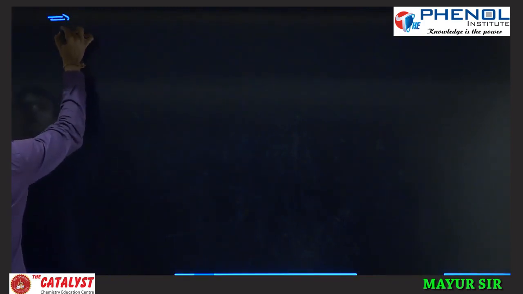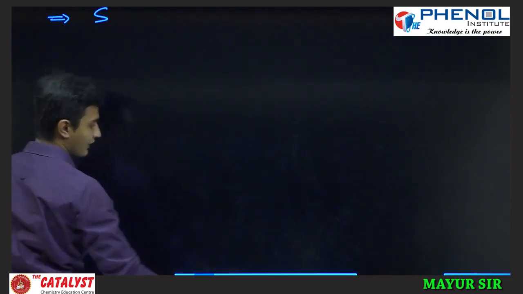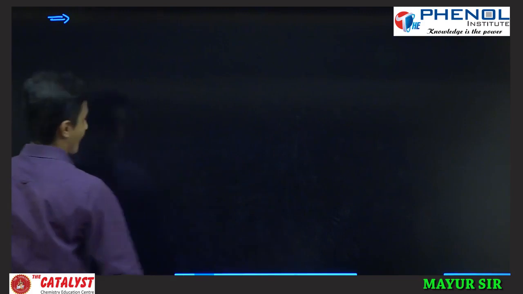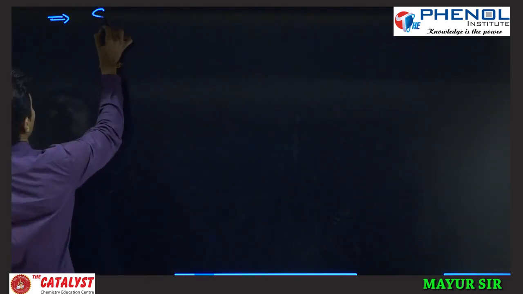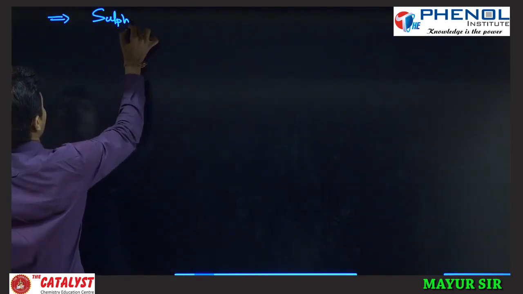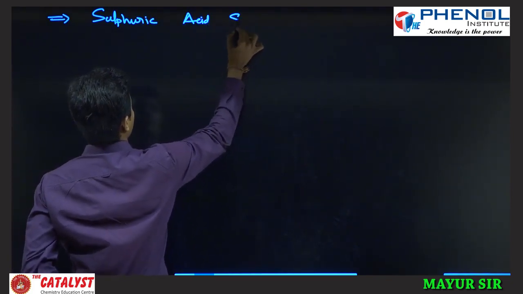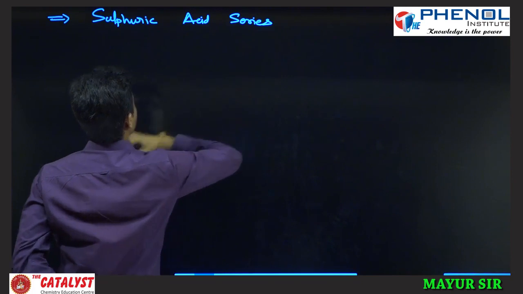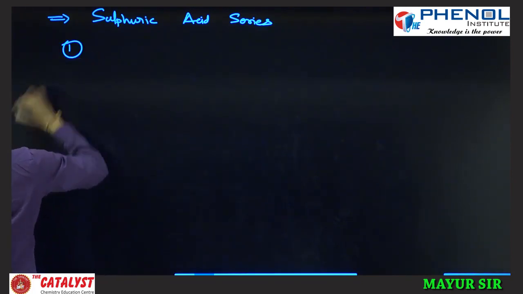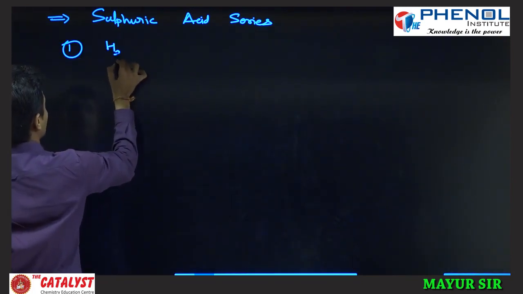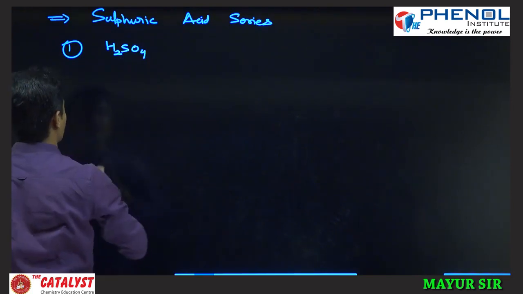the sulfuric acid series. One more acid is there. So if you write sulfuric acid, then it is H2SO4, structure later.